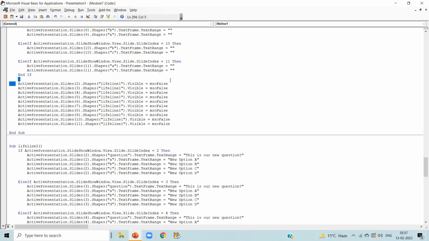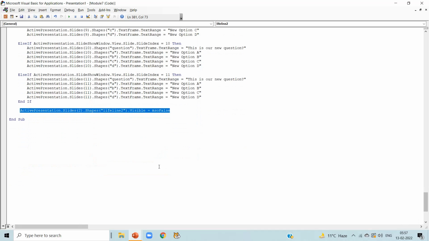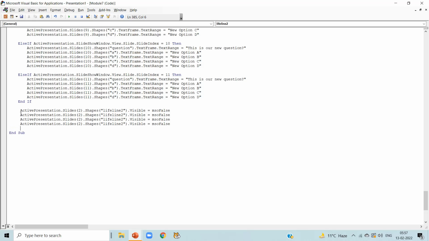Copy the line active presentation dot slide dot shape dot visible is equal to MSO false, as it will not be visible to us after using it once. So we can use lifelines only once, so make it invisible. Write lifeline 2 in the first line. Just copy it, press enter and paste it again. That means we can only flip the question once in a game.